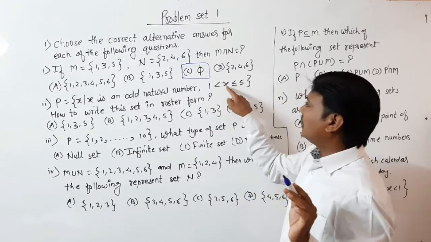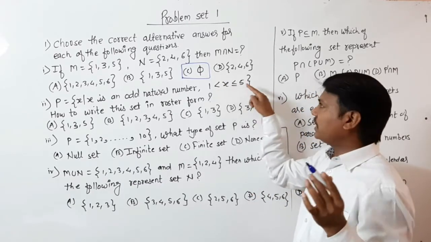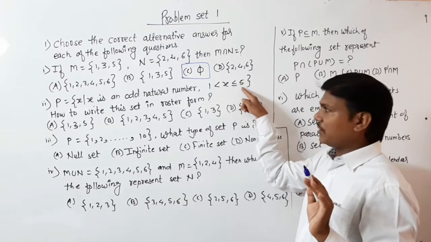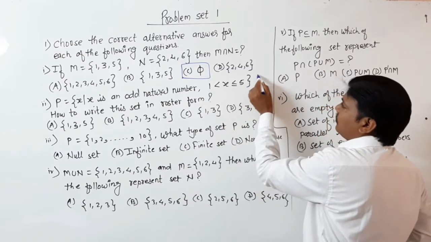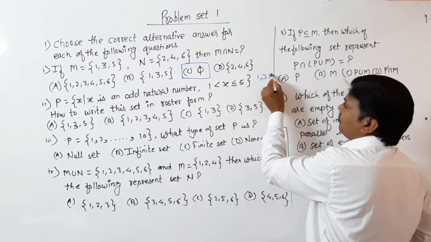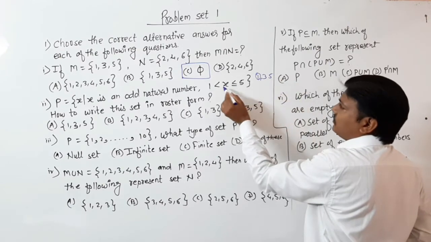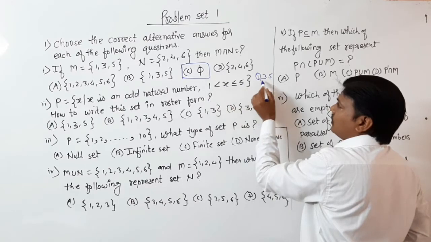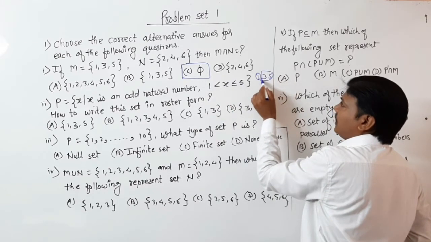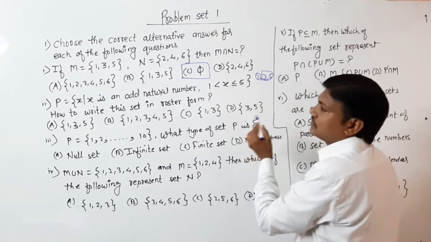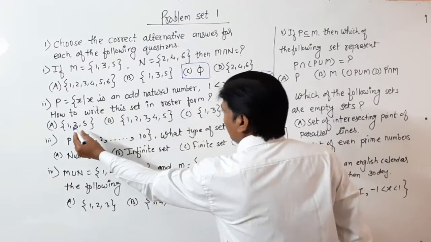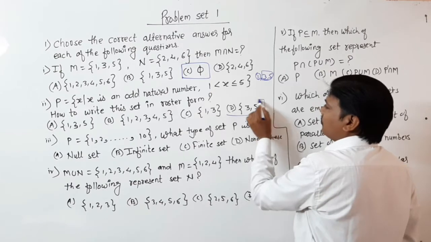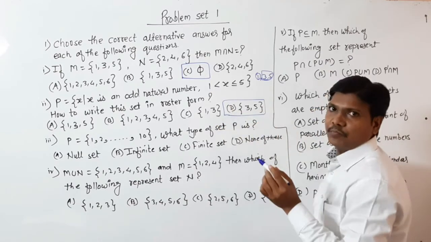This means x is greater than 1 but it is also less than or equal to 5. So see here 1, 3, 5. 1 is not included because x is greater than 1, so only 3 and 5 is the correct answer. So this option D is correct.